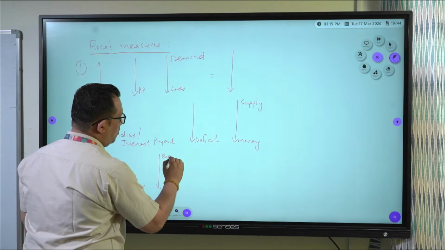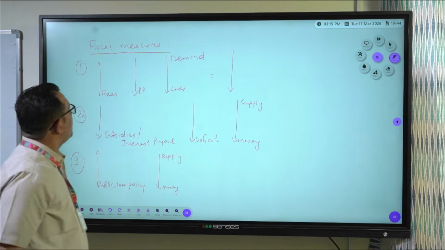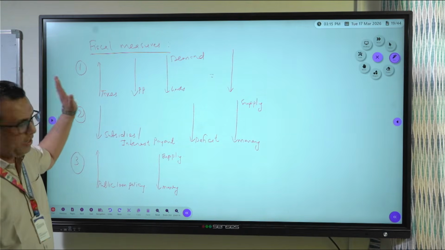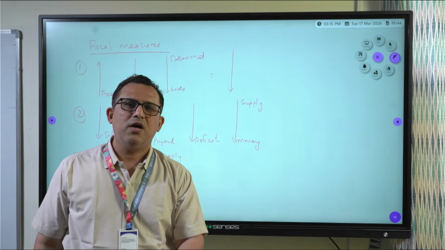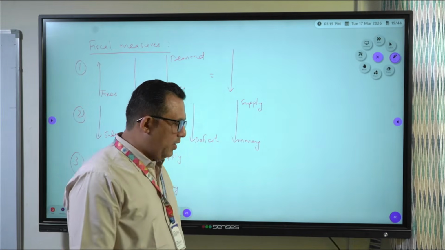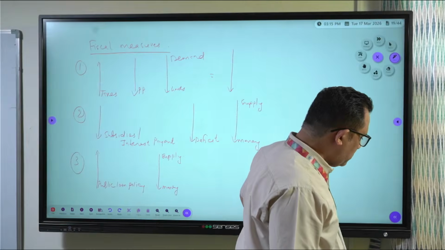So this is how, under fiscal measures, government checks the supply of money and reduces the price rise. Now let us go for the other doubts.